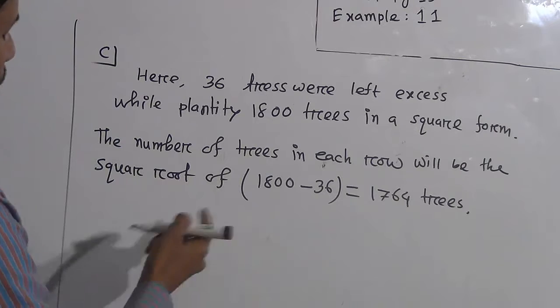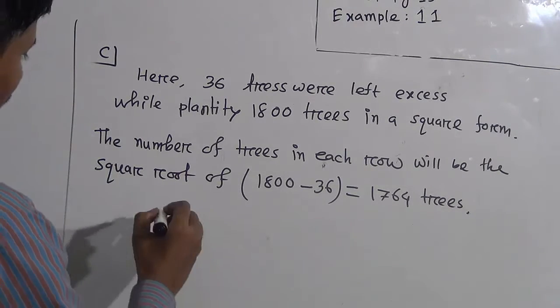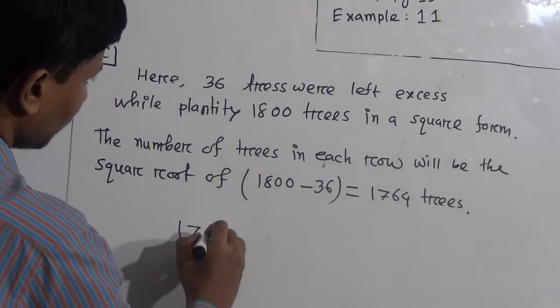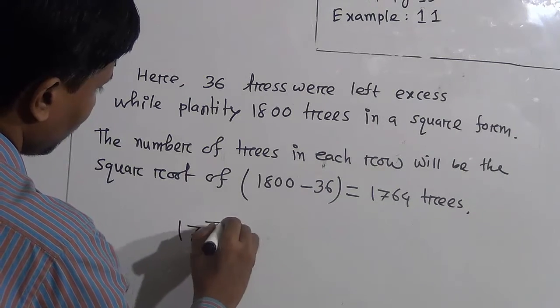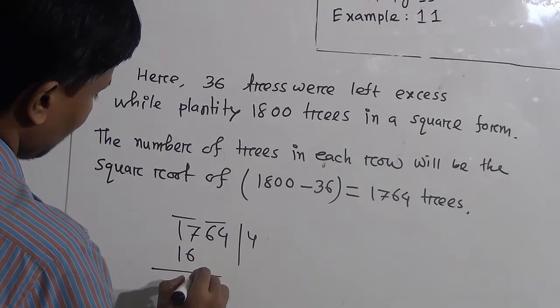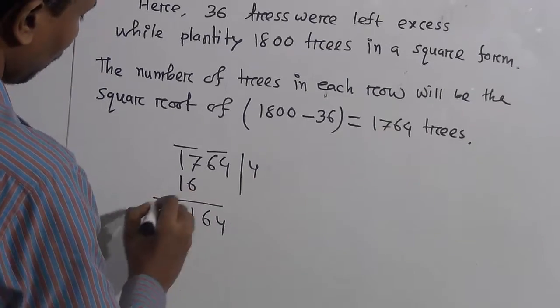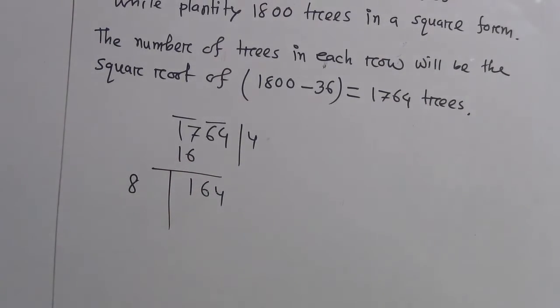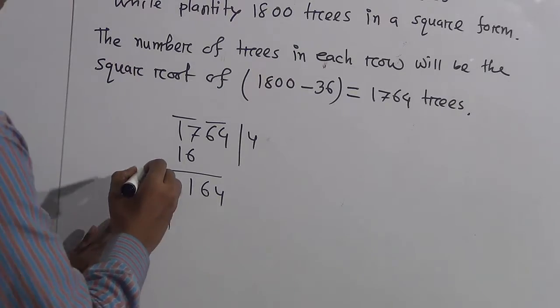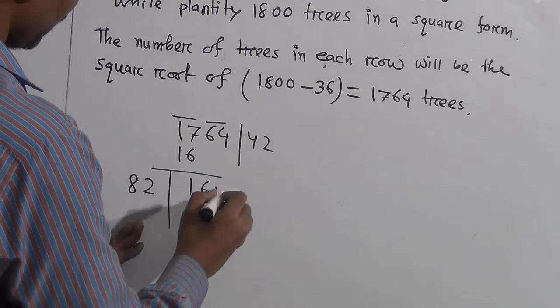Now we need the square root of 1764. 4 fours are 16, 17 minus 16 is 1, bring down 64. Double of 4 is 8. Now take 2, here is 2. 2 fours are 8, 2 eights are 16.